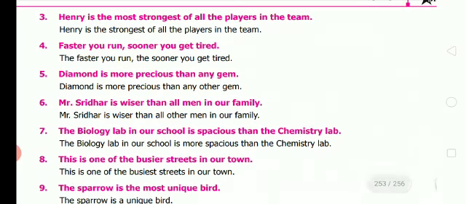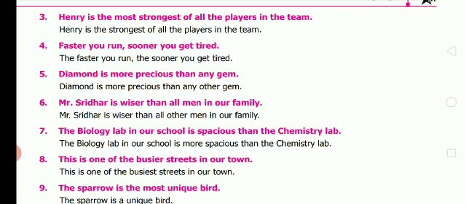Moving on to third one, Henry is the most strongest of all the players in the team. Henry is the strongest of all the players in the team. Fourth one, faster you run, sooner you get tired. You must write like this. The faster you run, the sooner you get tired. Fifth one, diamond is more precious than any gem. Diamond is more precious than any other gem.